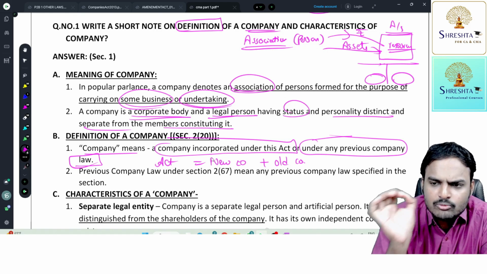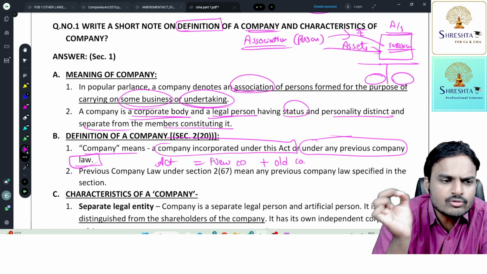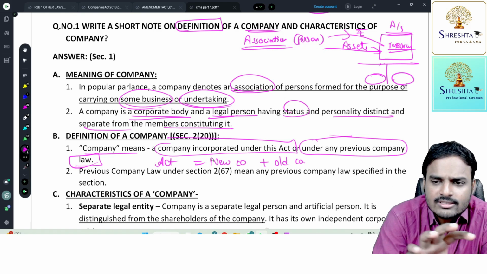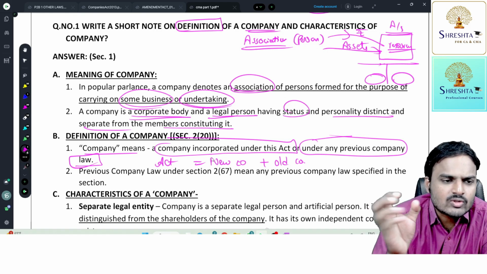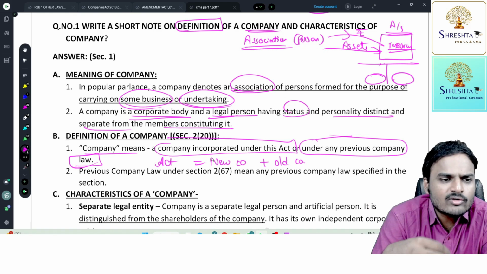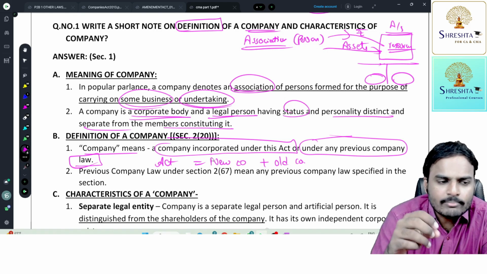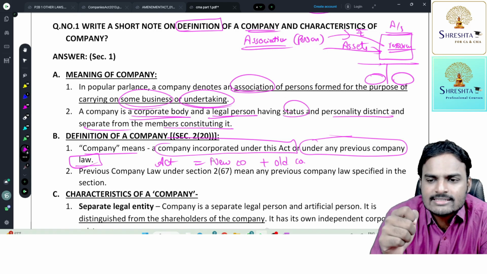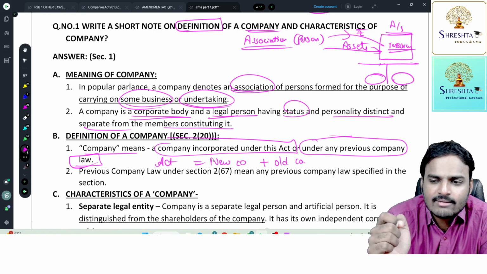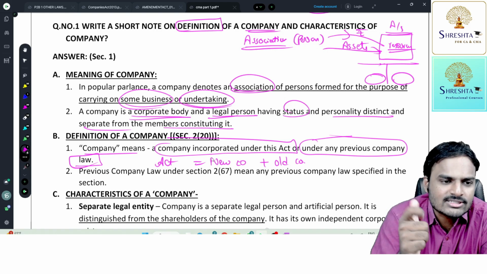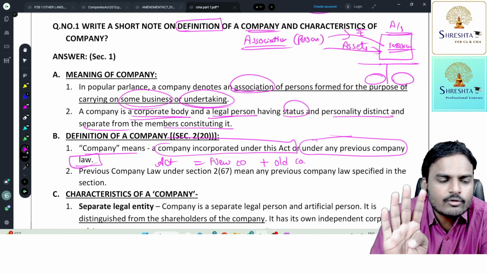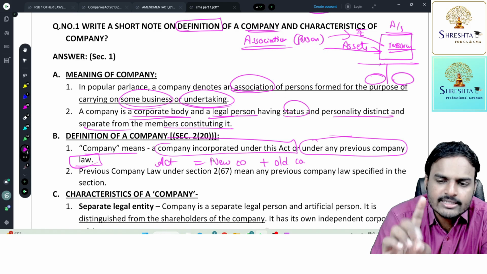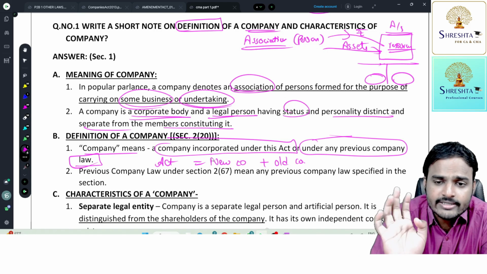So simply to remove the dilemma whether old companies are bound to follow the new provisions or not, the definition was framed like that. So here company means not only the company incorporated under the present act, but also the company incorporated under previous laws. Now previous company law under section 2 clause 67 means any previous company law specified in that section. In that section, four previous laws were specified: 1913, 1956, 1866, and then 1882.